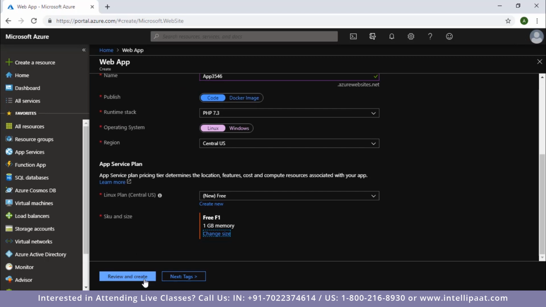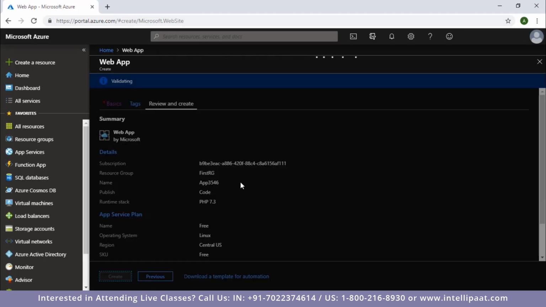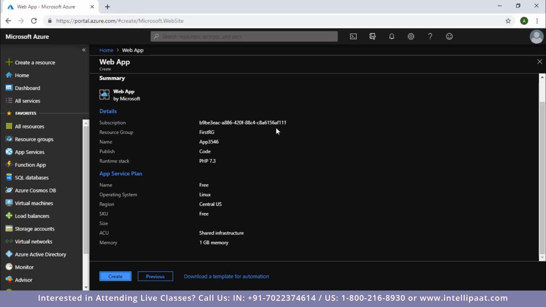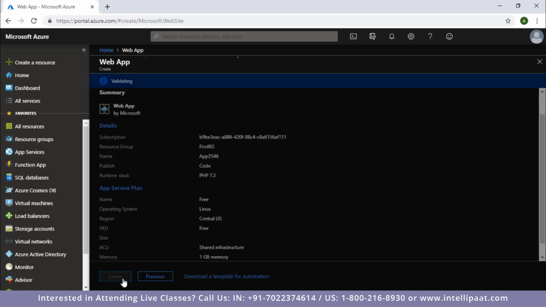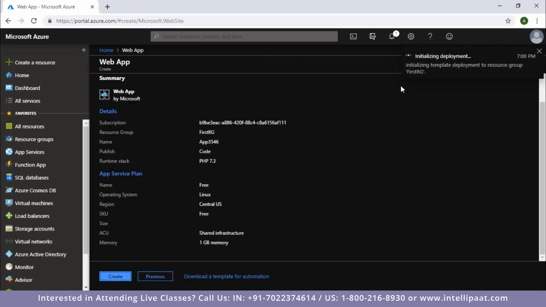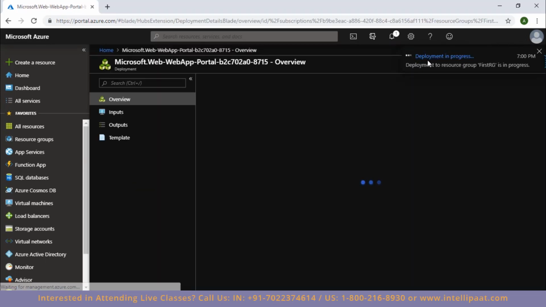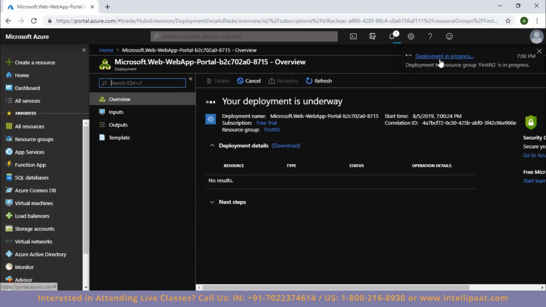Now I'm going to click on review and create. So these are all the details that I have filled in for my application resource that I want to deploy in my resource group called first RG. Now I'm going to click on create. And as you can see, I have received a notification. The first one was initializing deployment, and the second is submitting deployment. And now the notification says that my deployment is in progress.